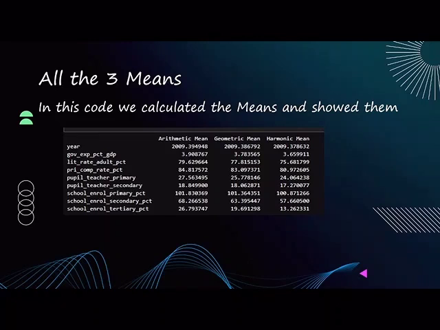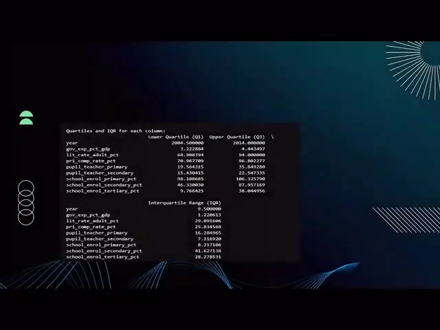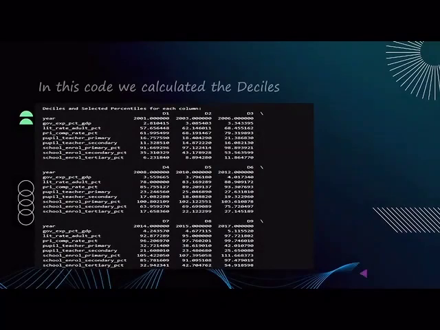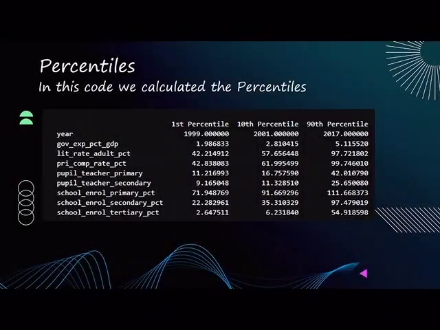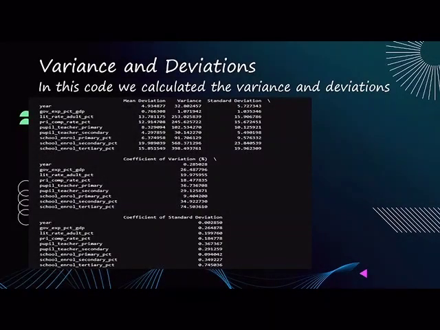So first, we have all three means: arithmetic mean, geometric mean, and harmonic mean. Then we have mode and median. Then we have quartiles, which consist of lower quartile, upper quartile, and interquartile range. Then we have the 9 deciles from D1 till D9. Then we have the first percentile, 10th percentile, and 90th percentile. Then we have variance and deviations. In this, we have mean deviation, variance, standard deviation, coefficient of variation, and coefficient of standard deviation.